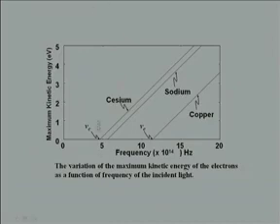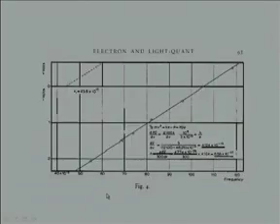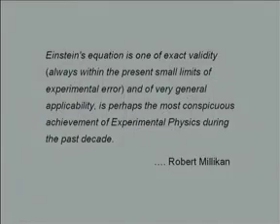So, I repeat, no matter how intense the light beam is, unless the frequency is greater than the critical frequency, no electrons will be emitted, and this cannot be explained on the basis of Maxwell's electromagnetic theory. And this is what this slide shows, that for all the metals there is a critical frequency. These are the original experiments of Robert Millikan, who did very careful measurements and established Einstein's photoelectric equation.